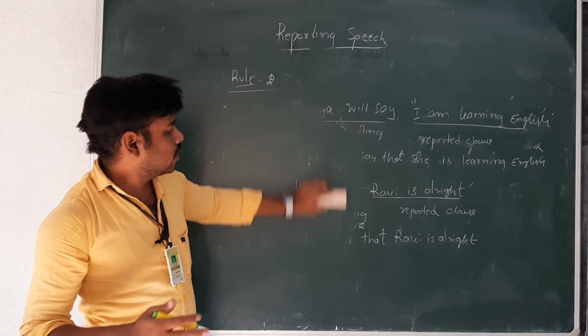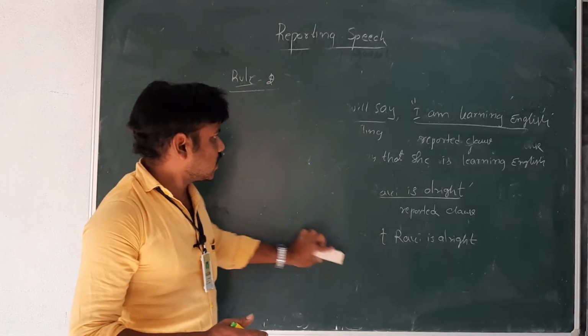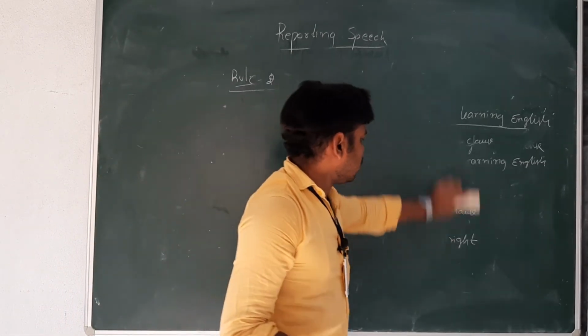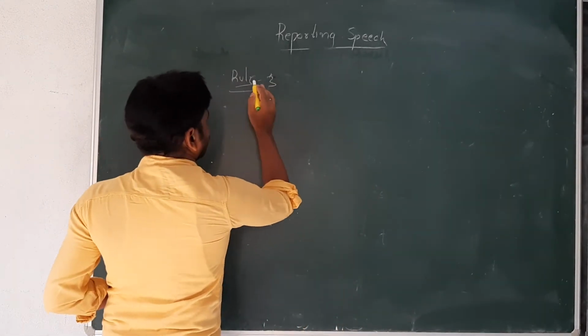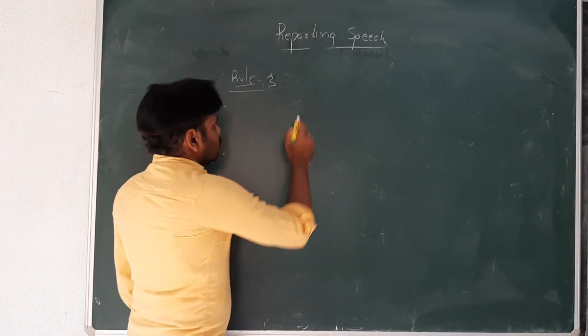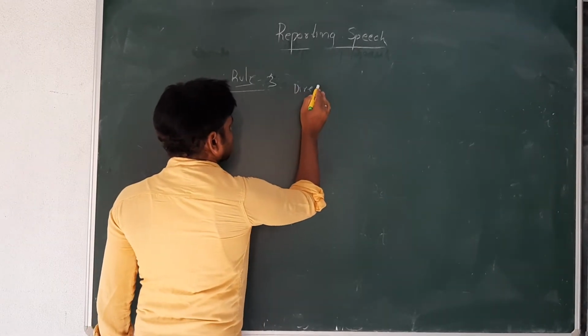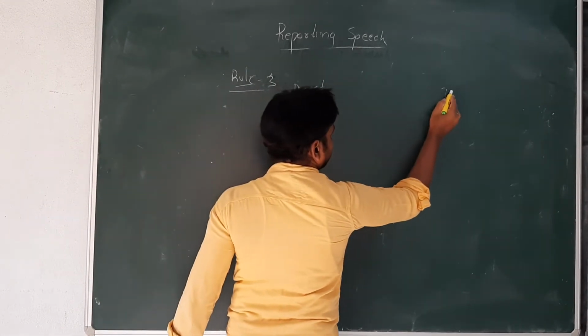When we give certain examples, we will understand later. Now let us see rule number 3. On this side I am writing direct speech and here indirect speech.